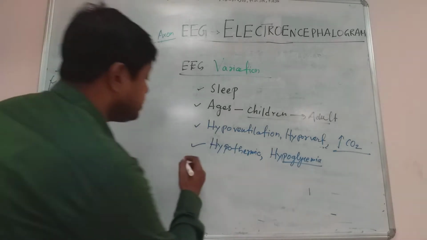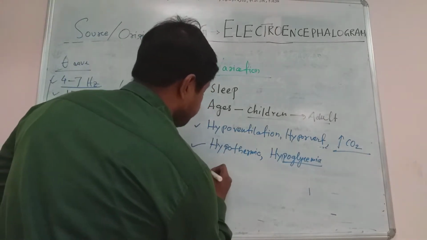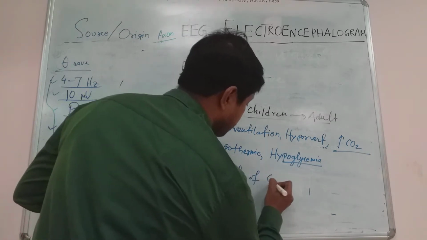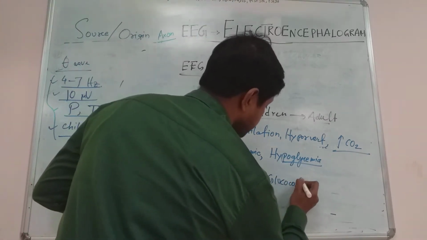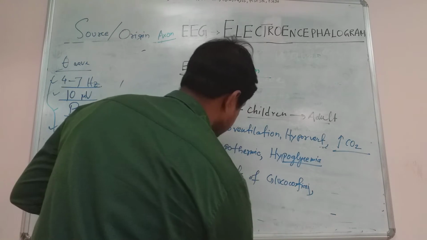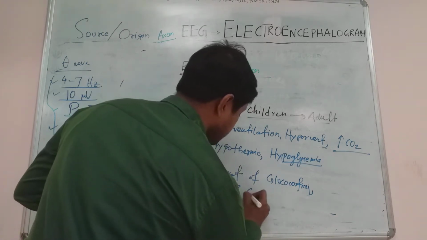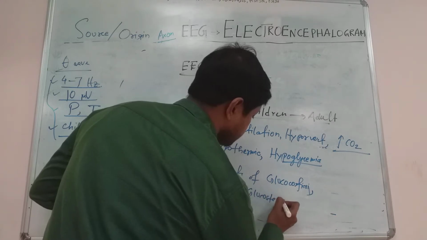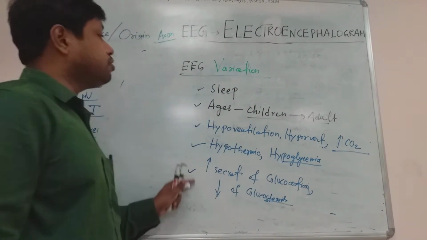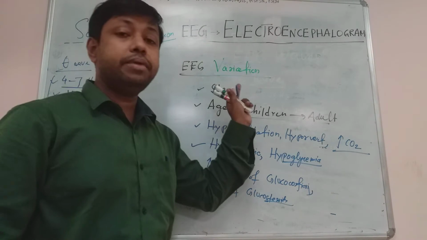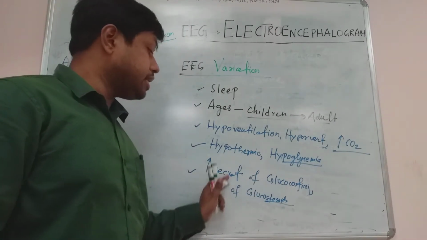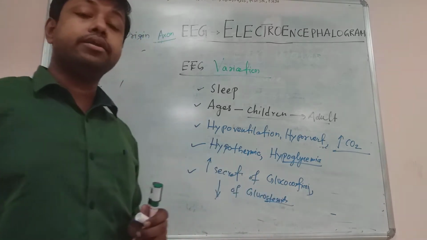Yes, it can change with increased secretion of various hormones, like increased secretion of glucocorticoid and decreased secretion of glucocorticoid. So the EEG pattern may change depending on increased or decreased secretion of glucocorticoid. Can you understand?